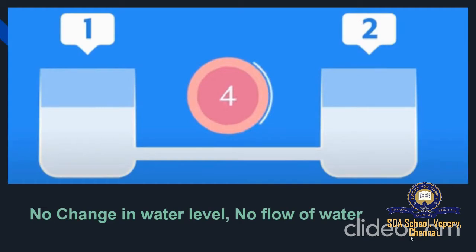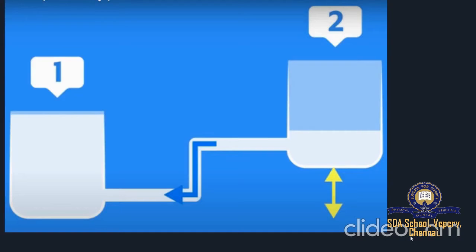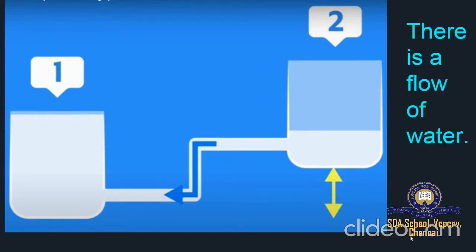Okay, let us consider another scenario. So this beaker 2 has been lifted up, and beaker 1 is in the same place. Now the tube is also being lifted up. Is there any flow or any change of level in water? Yes, of course, there is a change of level in water, and therefore there is a flow of water.